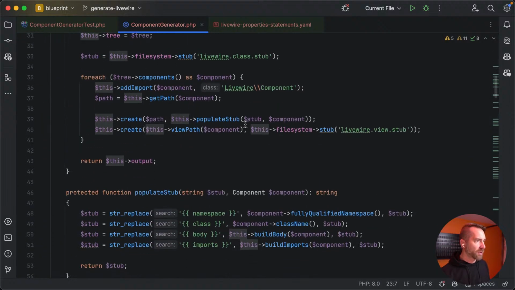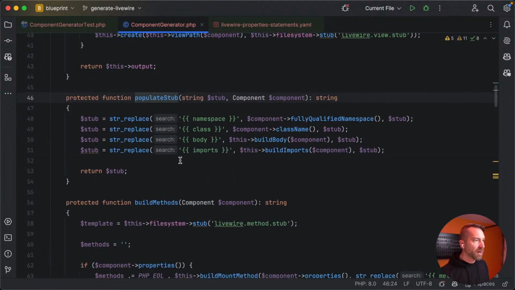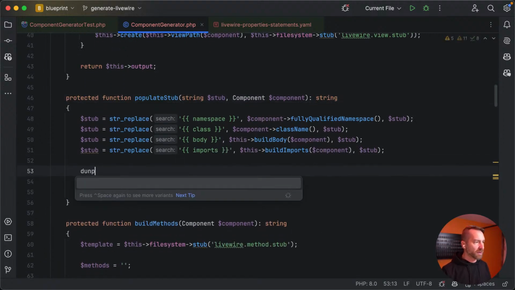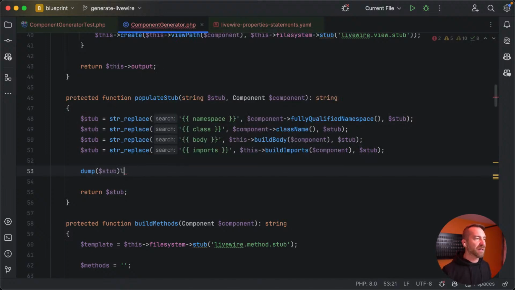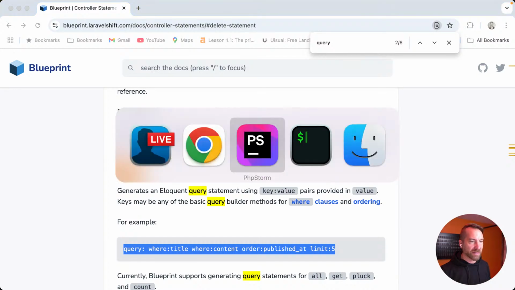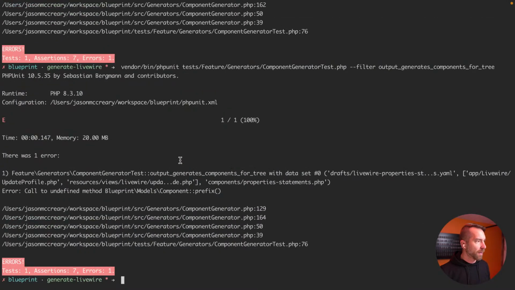We go over the components, we populate the stub. So here's probably where I would want to dump the stub. Let's just see if we're even getting this far. My guess is we're probably not getting this far because body's probably exploding because of some of these things we're passing down. So let's run this again. Yeah, we're not even getting that far. So where are we really dying? We're dying at